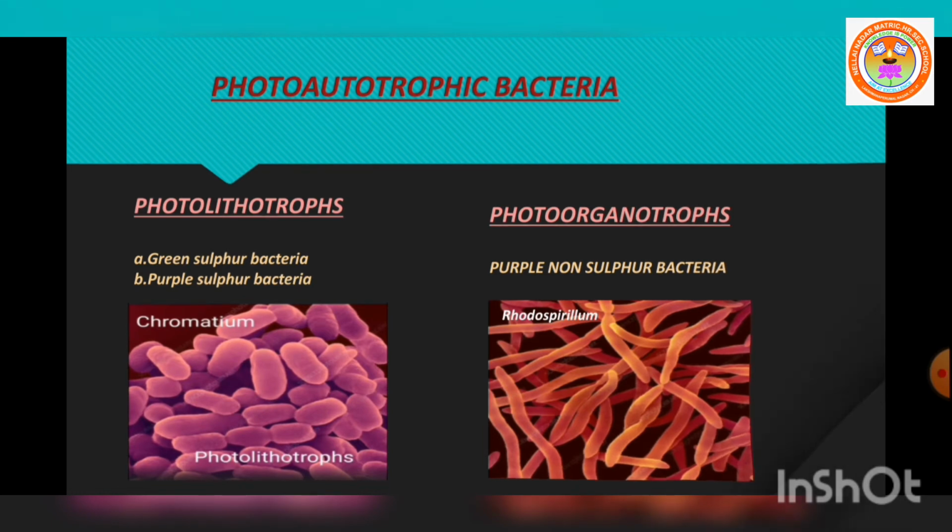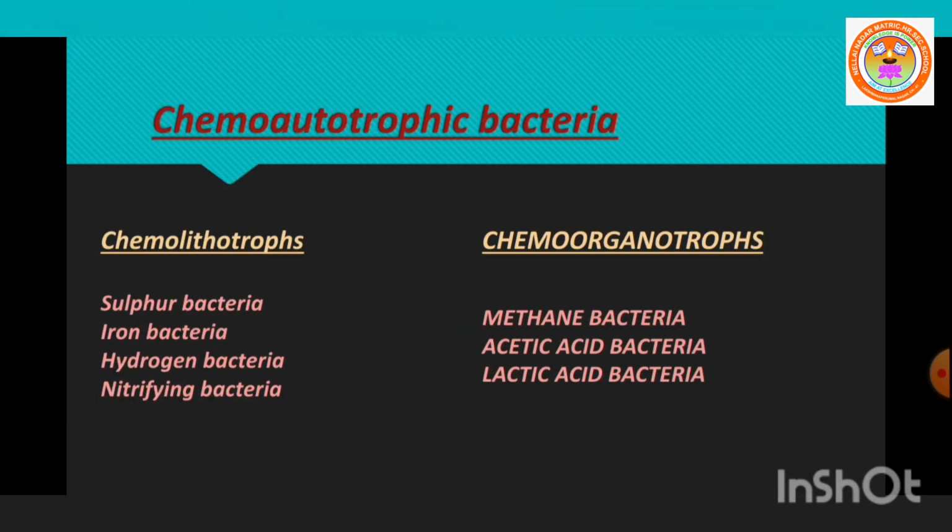Now the next type of autotrophic bacteria is chemoautotrophic bacteria. Photo refers to sunlight; chemo refers to chemical energy. Here the source of energy is obtained from the oxidation of chemical substances, organic or inorganic, and this chemical energy is used for the synthesis of food material.